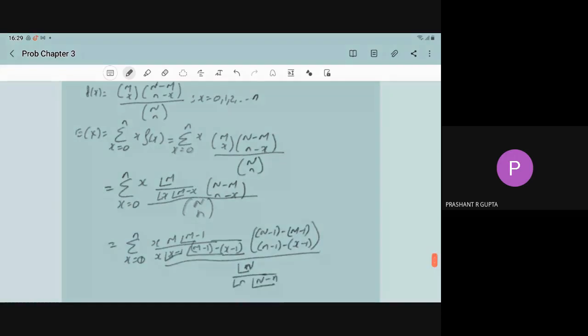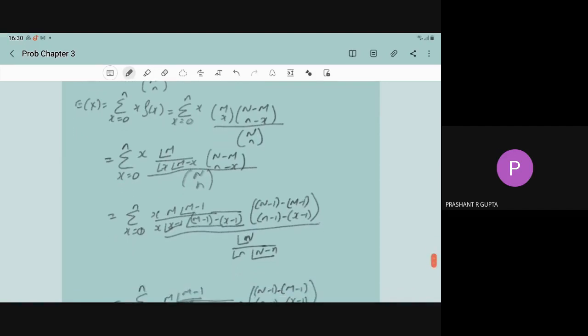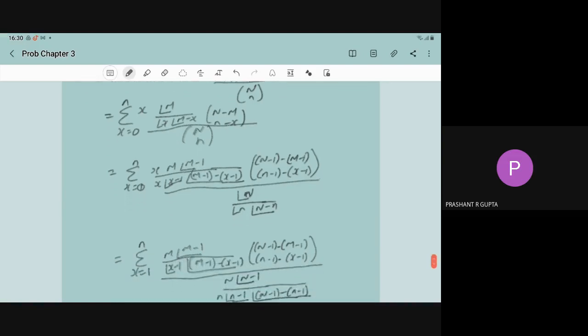E[X] is equal to the summation of x from 0 to n of x into f(x). Just put the value x equal to 0, summation x equal to 0 to n of x into f(x). f(x) is what? mCx times (n minus m)C(n minus x) upon nCn. So mCx can be written as factorial m upon factorial x into factorial (m minus x), and (n minus m)C(n minus x) divided by nCn, as it is.